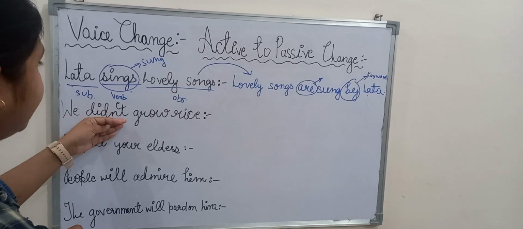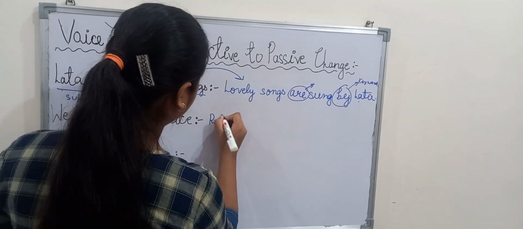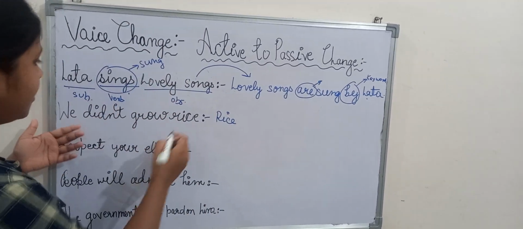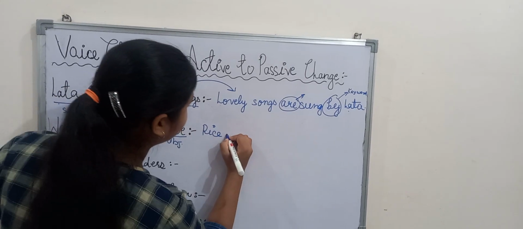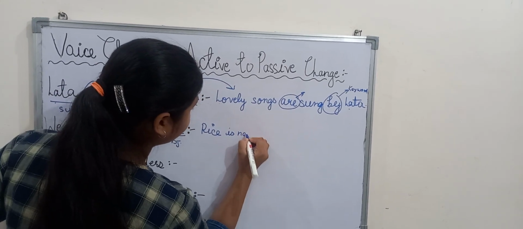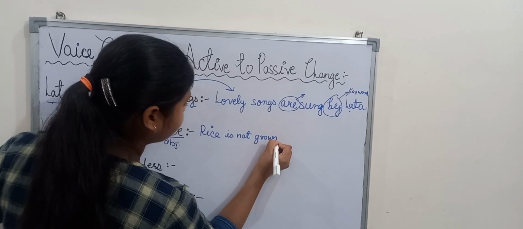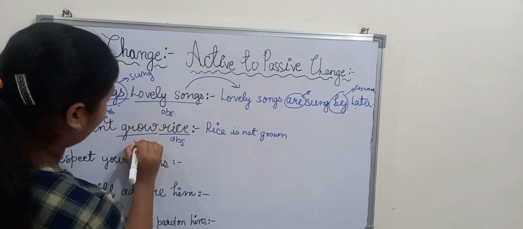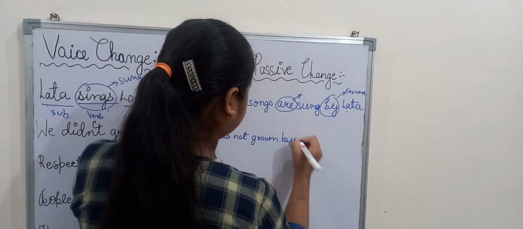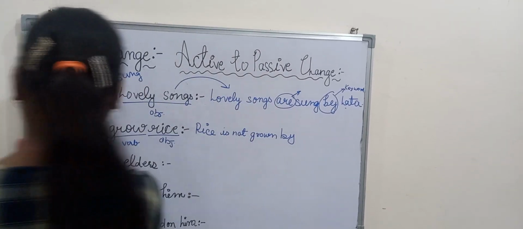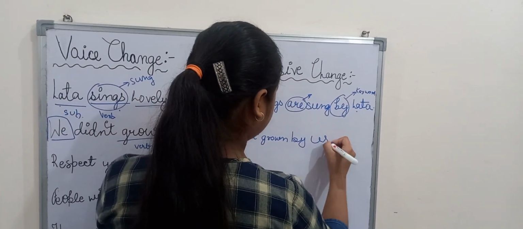Now, we didn't grow rice. So, passive will be: rice is the object, is not grown, grow is the verb, by again the keyword, and "we" will be converted into "us".